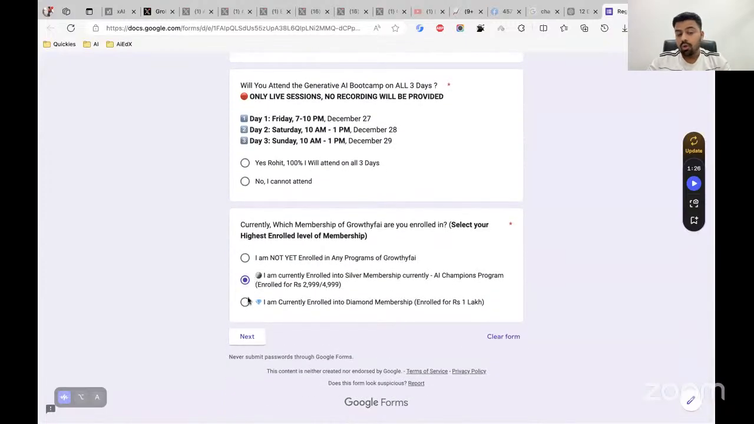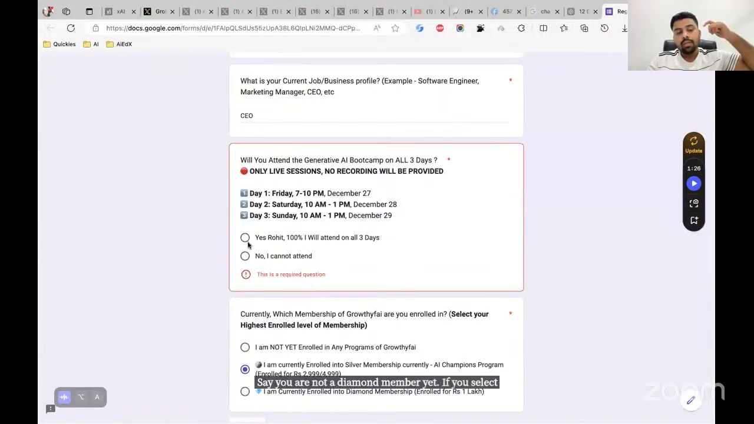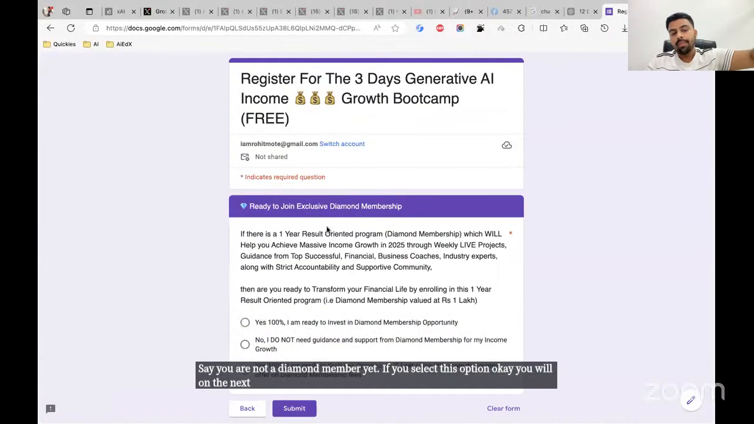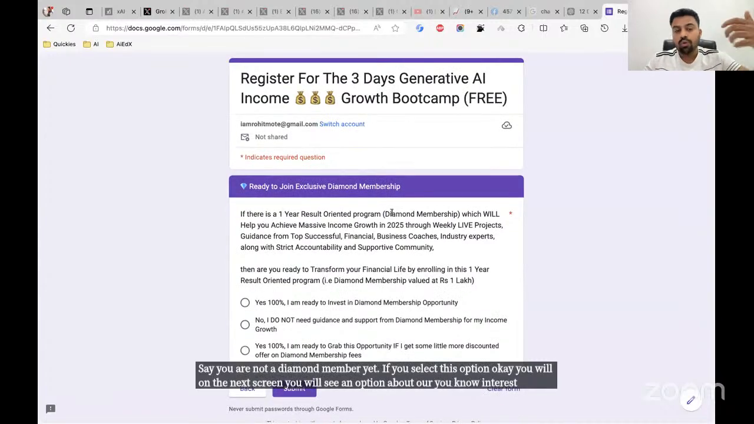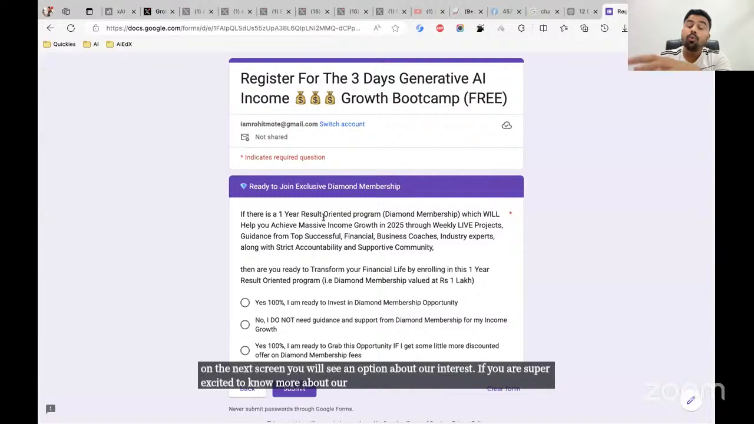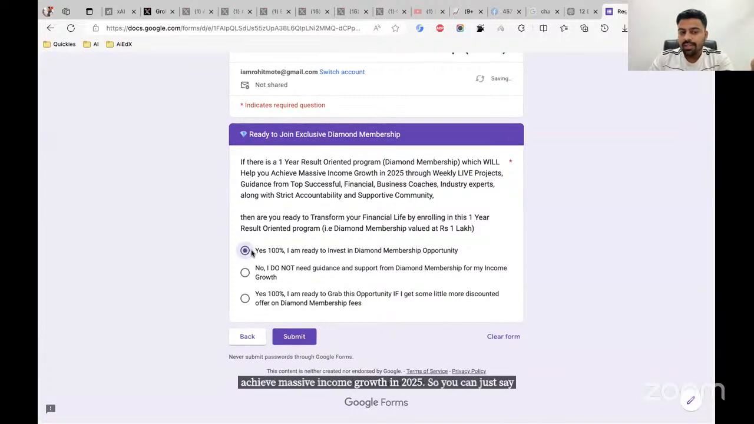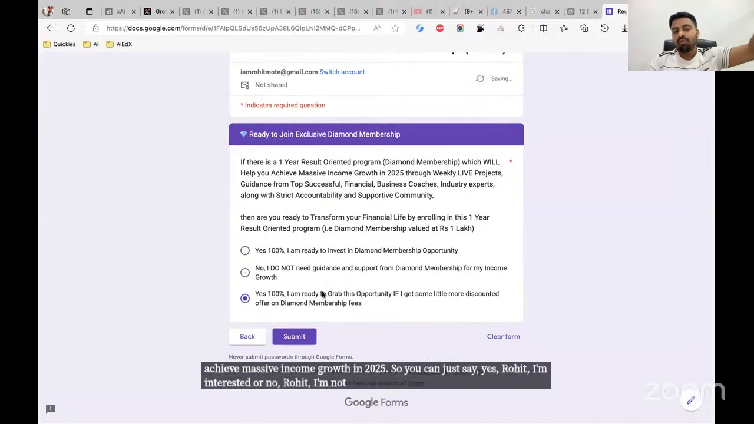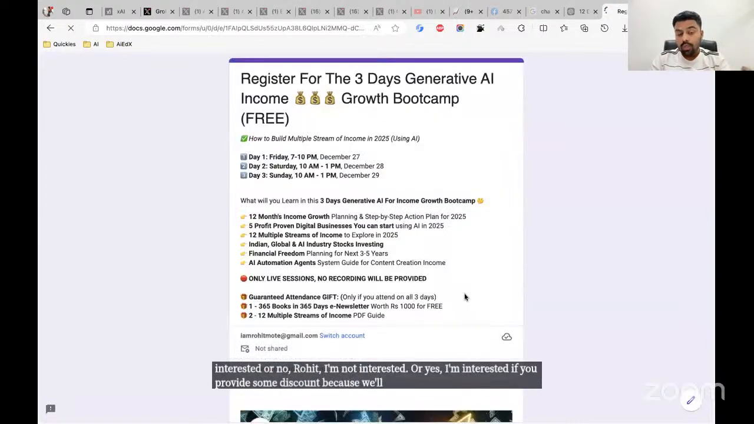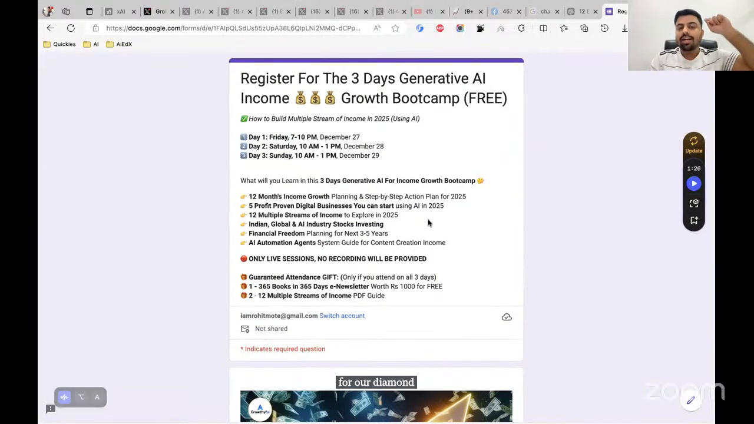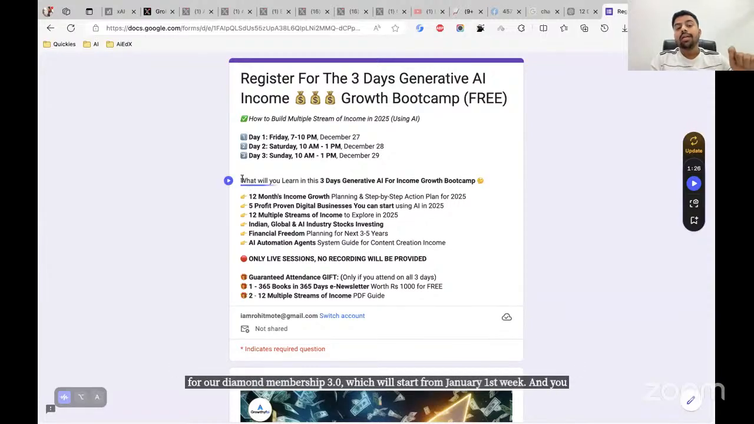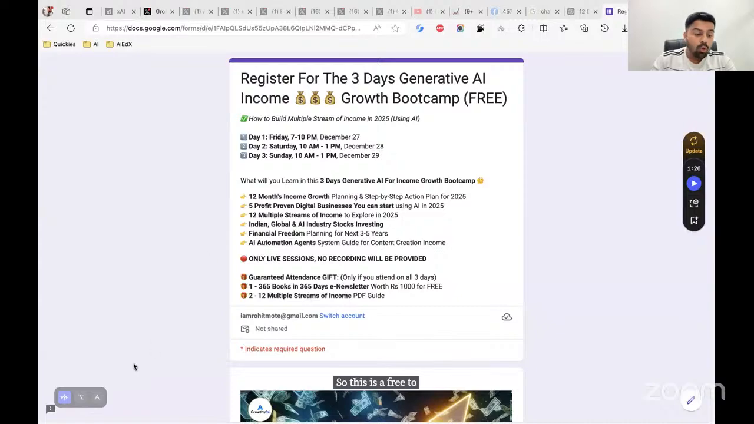Say you are not a Silver or Diamond member yet. If you select this option, on the next screen you will see an option about our interest. If you're super excited to know more about our diamond membership, which will help you achieve massive income growth in 2025, you can say, yes Rohit, I'm interested, or no Rohit, I'm not interested, or yes, I'm interested if you provide some discount, because we'll be opening some slots for our diamond membership 3.0, which will start from the first week of January. In the next 1 year, you'll be implementing along with me the income growth plan that you will set in this bootcamp. This is a free to join bootcamp. We don't know if we'll do it for free next year, so this might be the last time we are doing it for free.